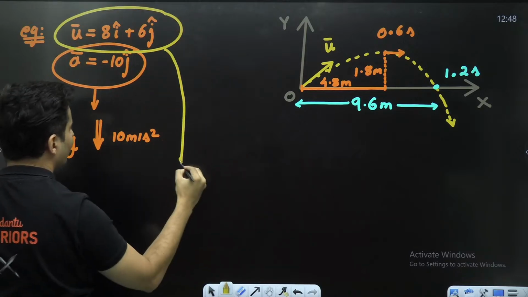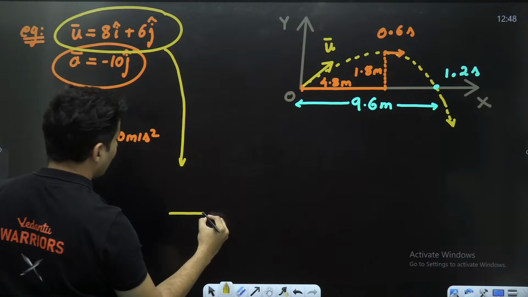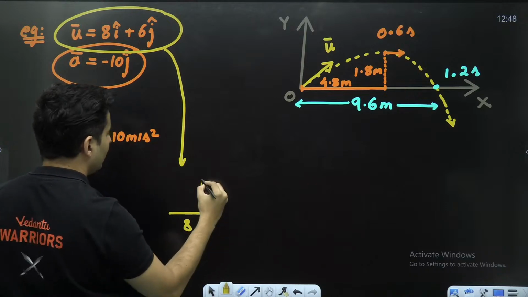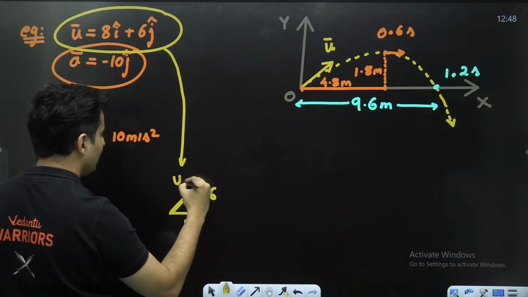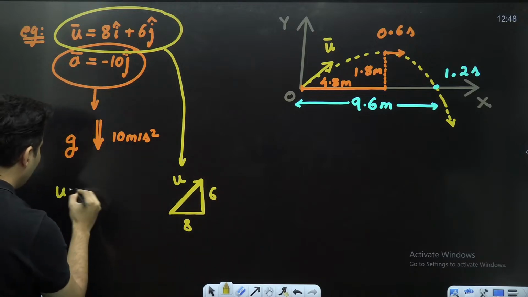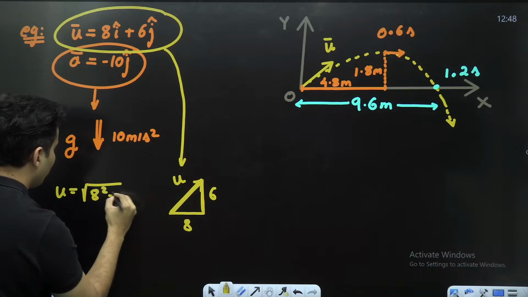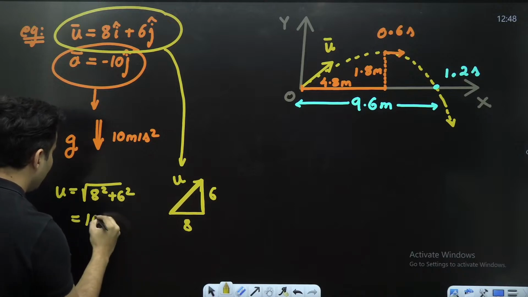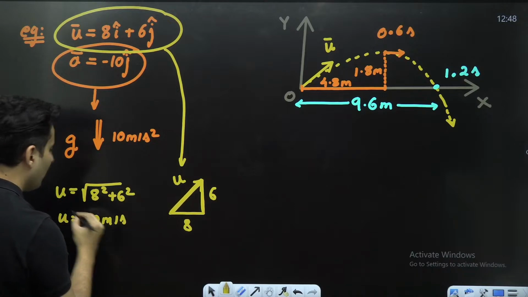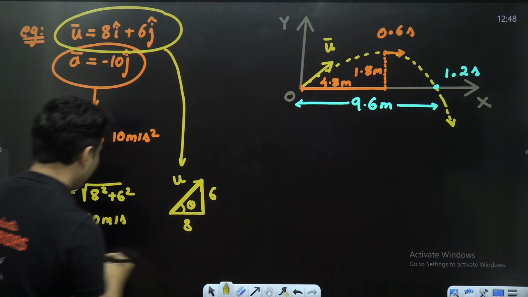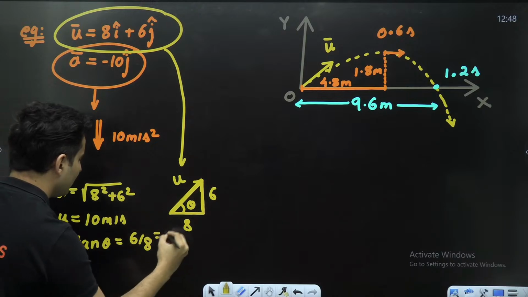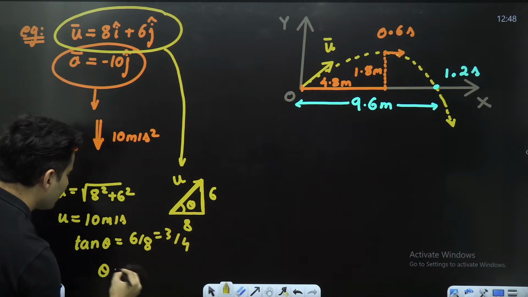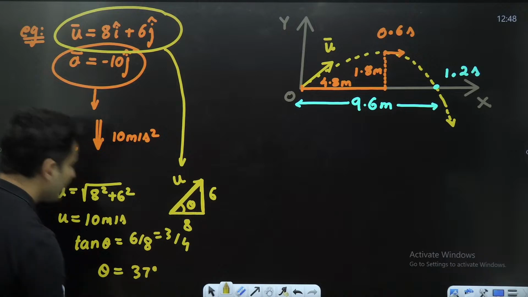If you observe carefully, this is 8, the height is 6. So the velocity is over here like this. This is the initial velocity. If you find the magnitude, it will be the square root of 8 square plus 6 square, which is basically 10 meters per second. Number one. If you measure this angle, tan theta is 6 by 8, which is 3 by 4, which means theta is nothing but 37 degrees.